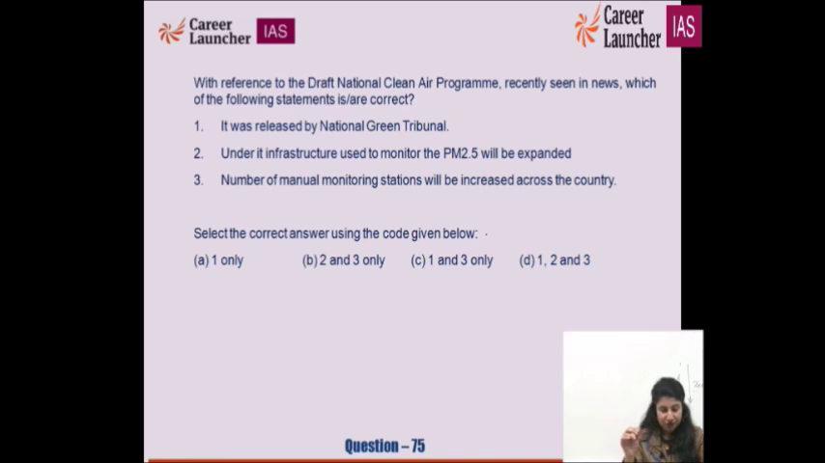Under its infrastructure used to monitor PM 2.5 will be expanded. Number of manual monitoring stations will also be increased across the country. First statement is wrong. 2 and 3 will be the right options. Did I say Earth Sciences? No, it is basically Ministry of Environment, not Earth Sciences. Sometimes when you speak, some changes happen. Okay.